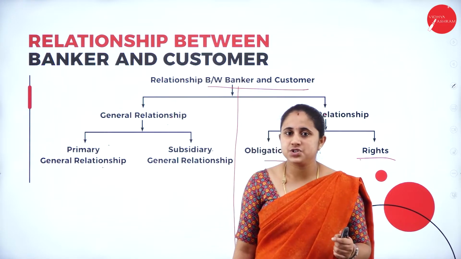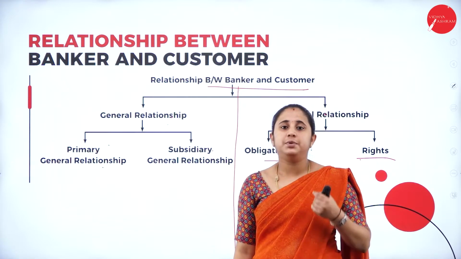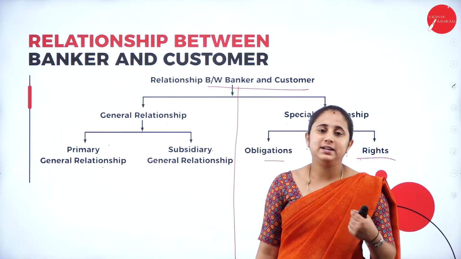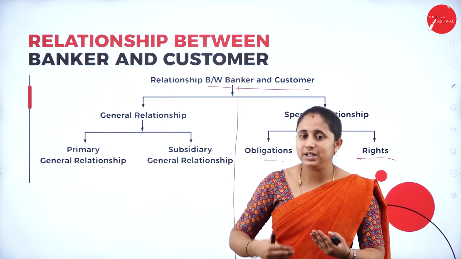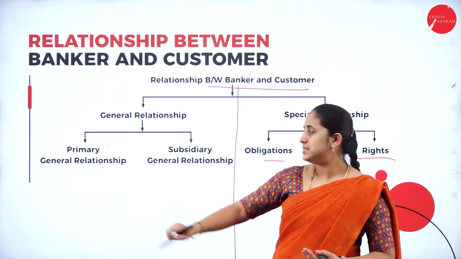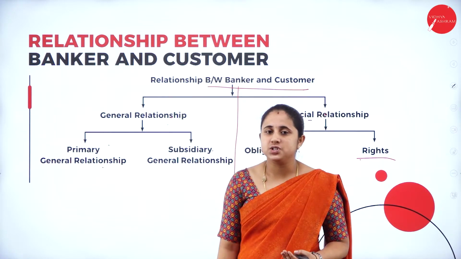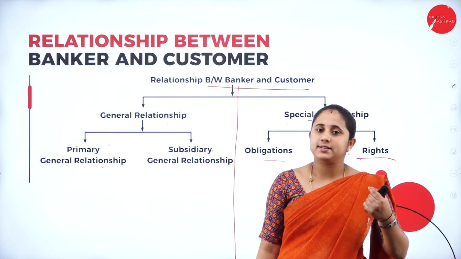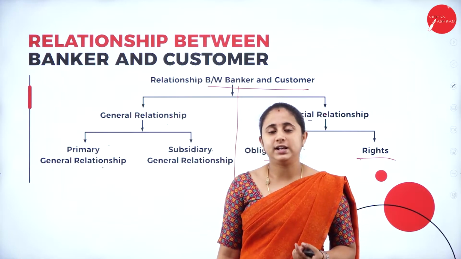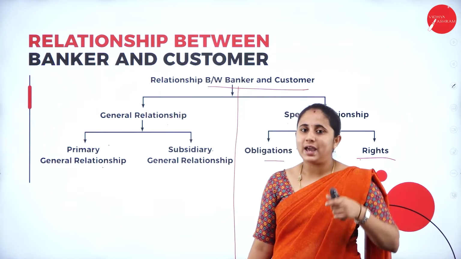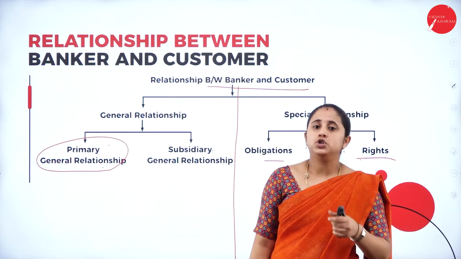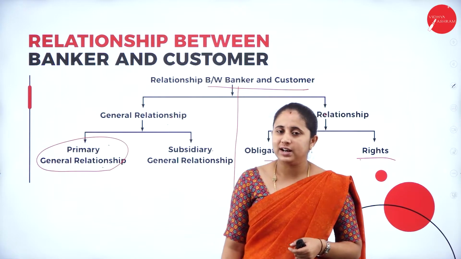Primary general relationship will be established when the customer deposits money in the bank and the banker lends the money. When the banker accepts the deposits and lends the money, when this primary transaction takes place, the primary general relationship is established. Only accepting deposits and lending money take place under the primary general relationship. So only for the primary activity we call it a primary general relationship. What are the features under primary general relationship?